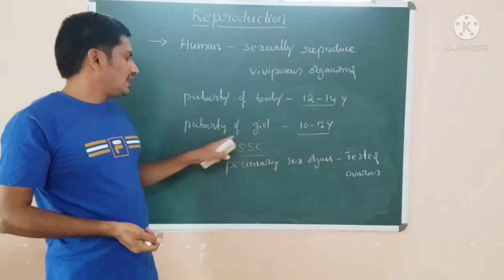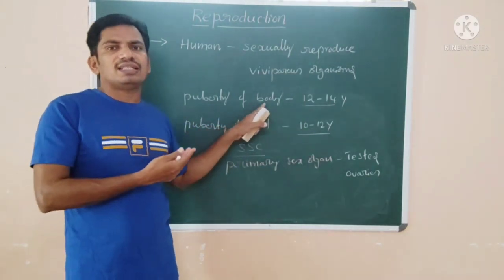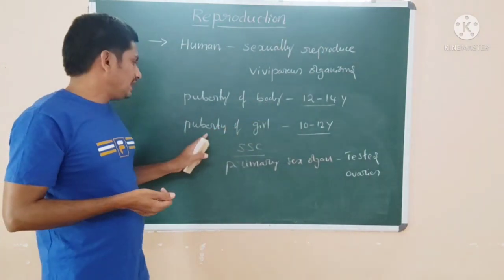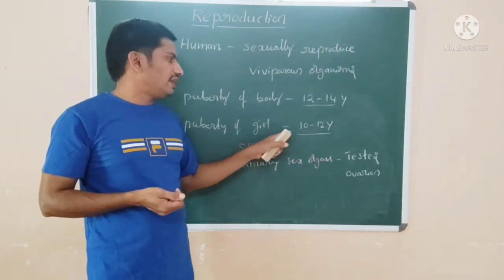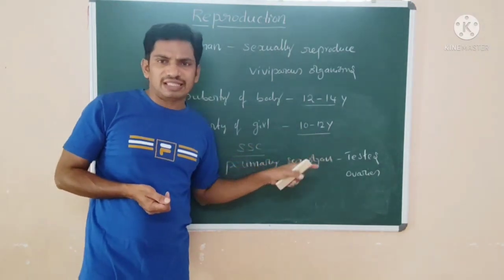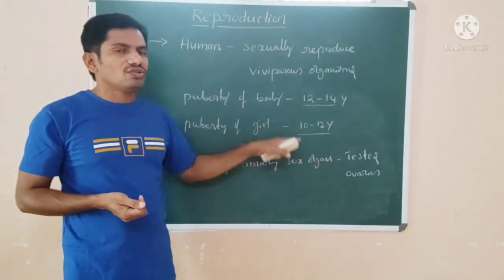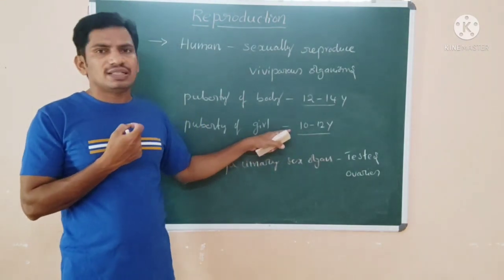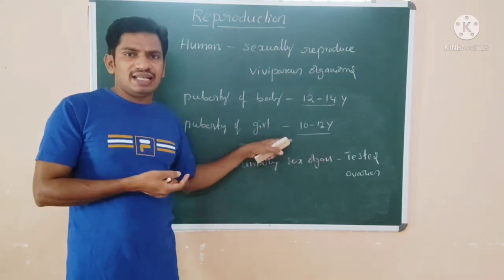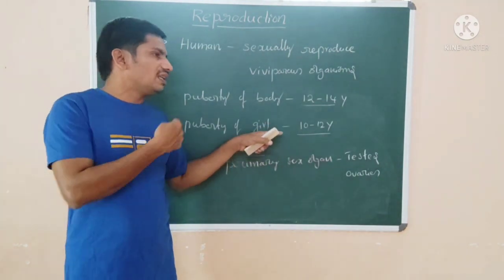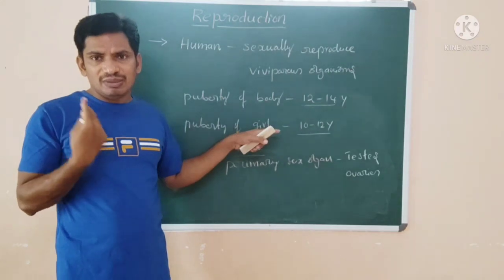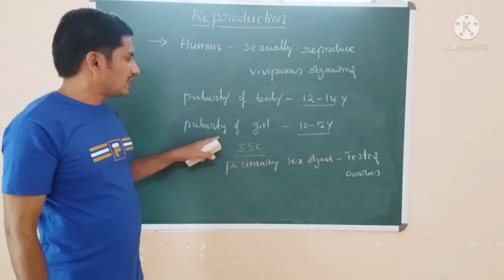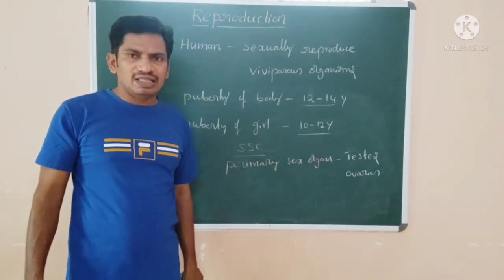Facial hair and genital area hair are formed. In girls, at 10 to 12 years maturation takes place. They show a high-pitched voice, pubic hair, rapid growth, more metabolic activity and a broad pelvic region. These are the secondary sexual characters in the female child.